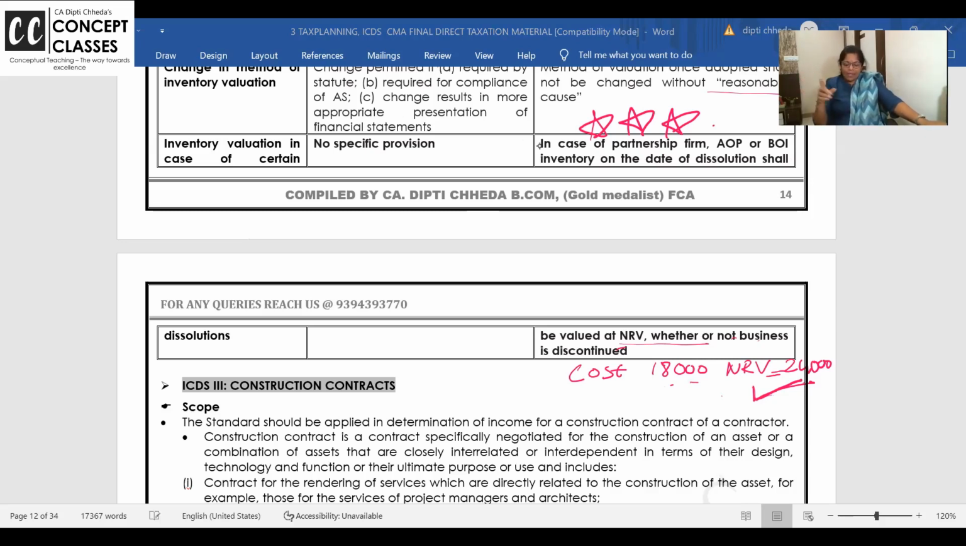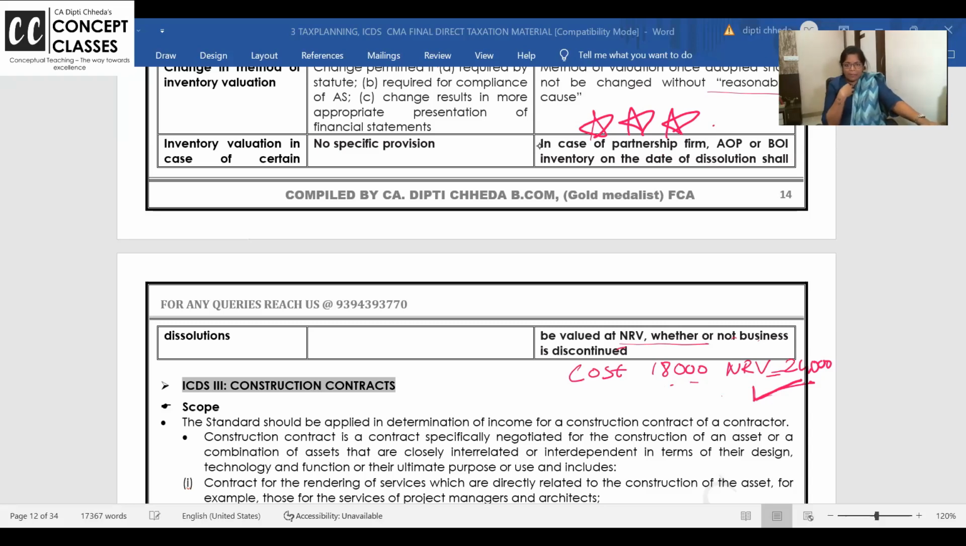Is this clear? What is the point in case of books of accounts? Nothing. Cost or NRV, whichever is lower. But if a partnership firm is getting dissolved and you are just doing the valuation of the closing stock of the partnership firm, you need to value the closing stock at NRV and not at cost.